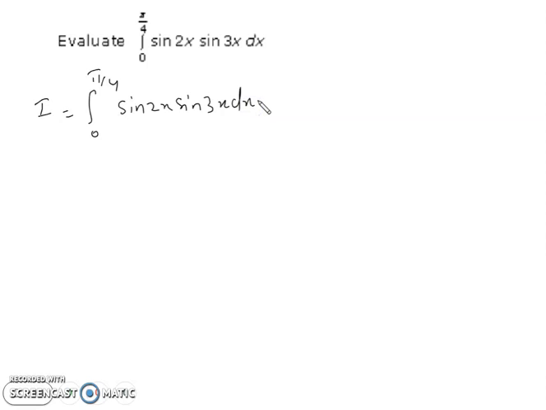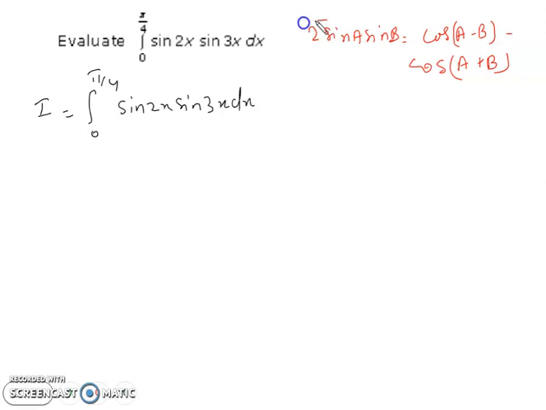We know the formula we can apply: 2 sin a sin b is equal to cos(a minus b) minus cos(a plus b). Are you getting my points?